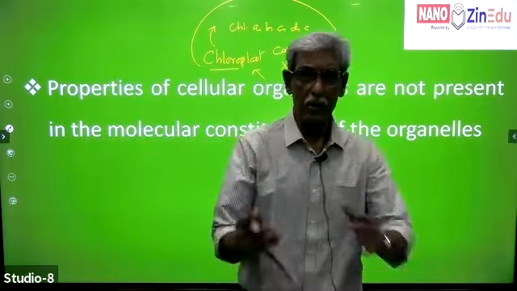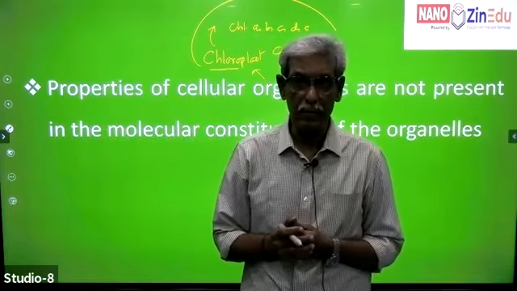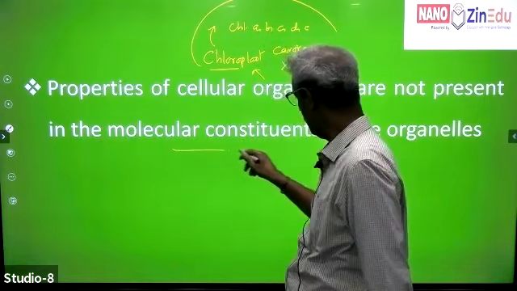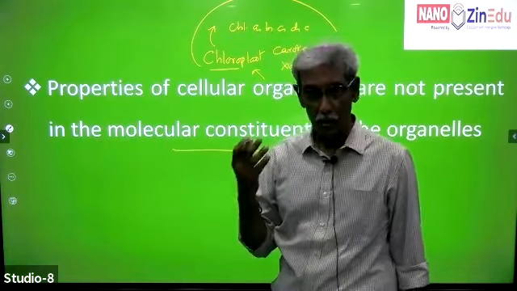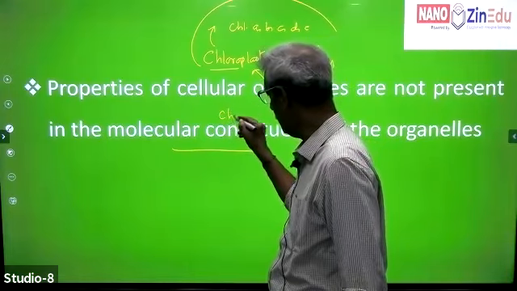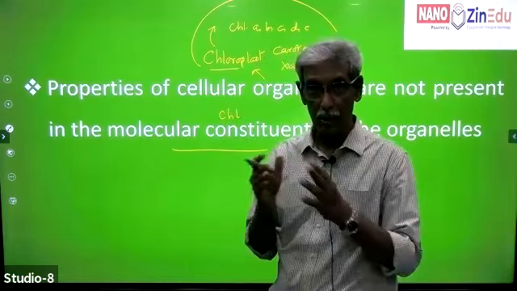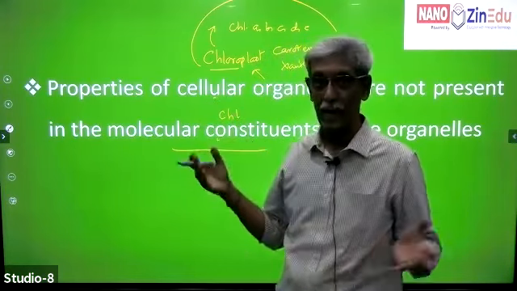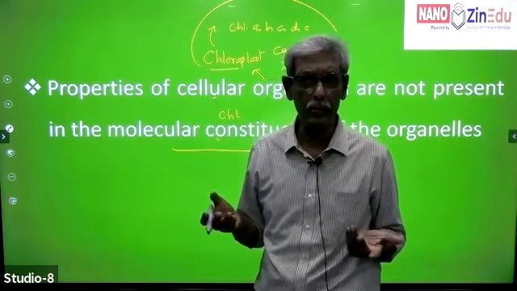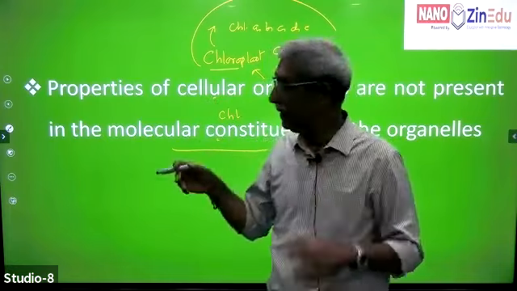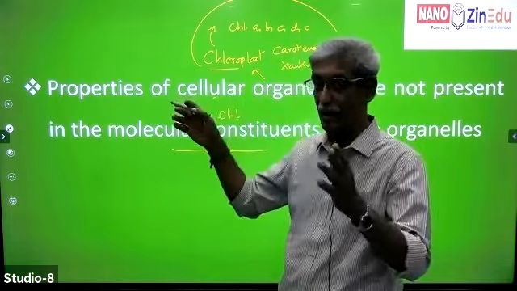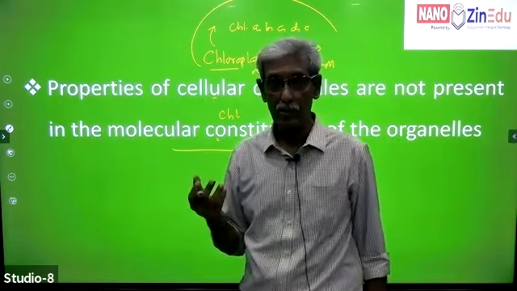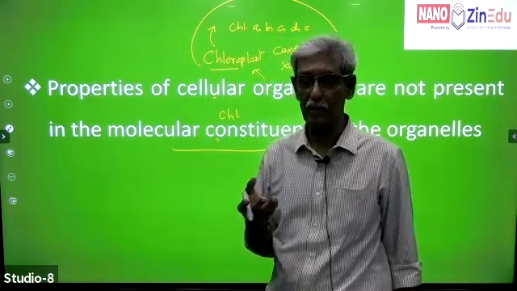Now, suppose you know the molecular structure of chlorophyll. We are talking about the molecular constituents. Chlorophyll is a very important molecule. Once you know its molecular structure, do you think you can do photosynthesis? No. So the properties of cell organelles, which is a larger part, are very different from the molecular constituents of the organelles. In the case of the chloroplast, the molecular constituent could be chlorophyll.